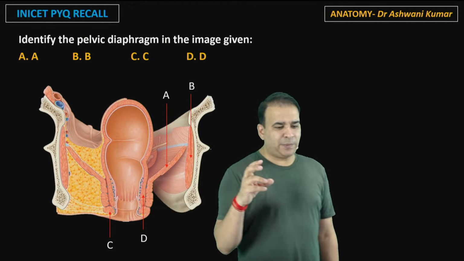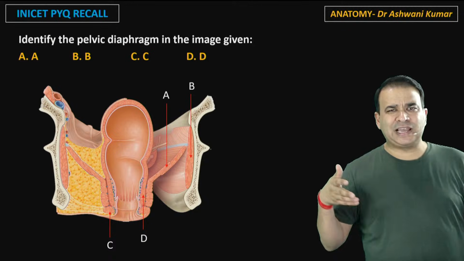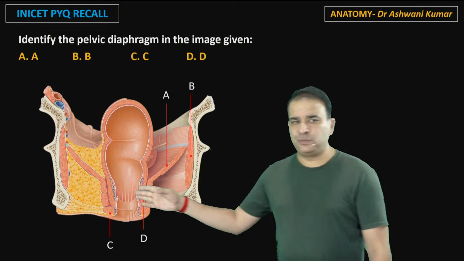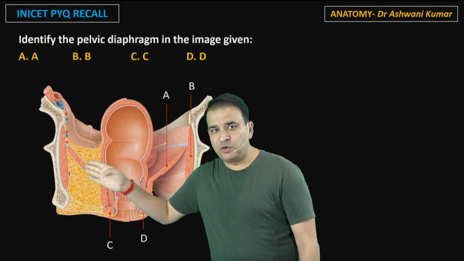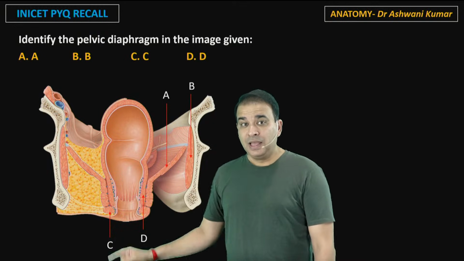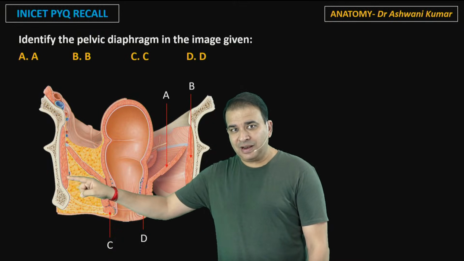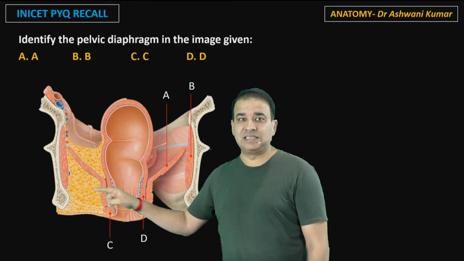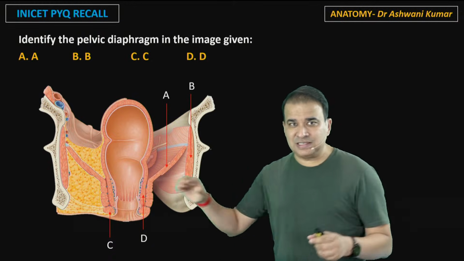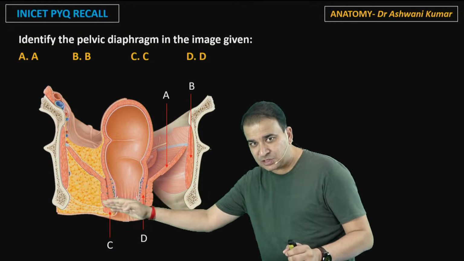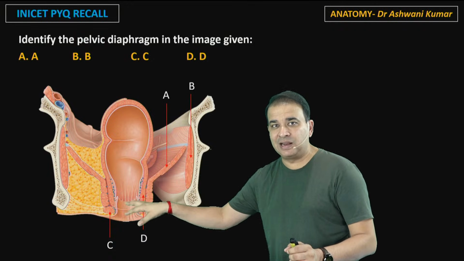And the structures present in the pudendal canal are quite safe. They are running on the side, so there is no problem. All these pudendal nerves and internal pudendal vessels are going from the side only, so no problem, except for the inferior rectal nerve and inferior rectal vessels. Inferior rectal nerves and vessels have to traverse like this. They have to travel transversely to reach the sphincter and the anal canal.